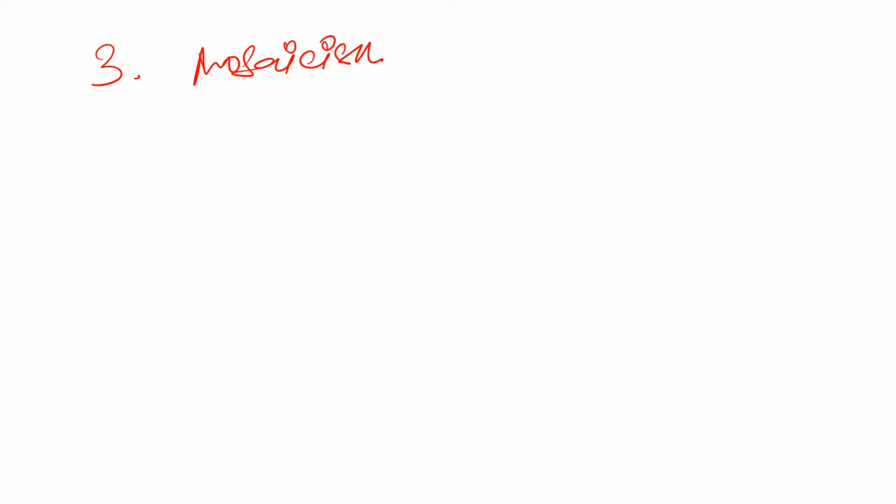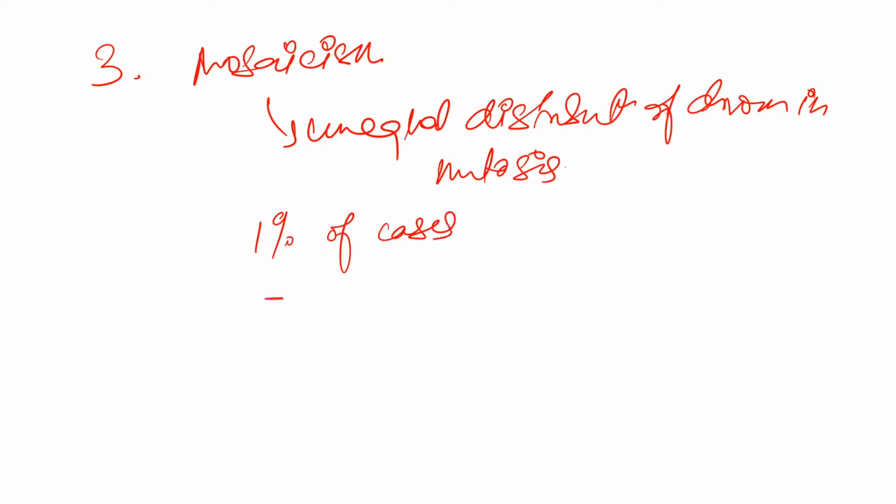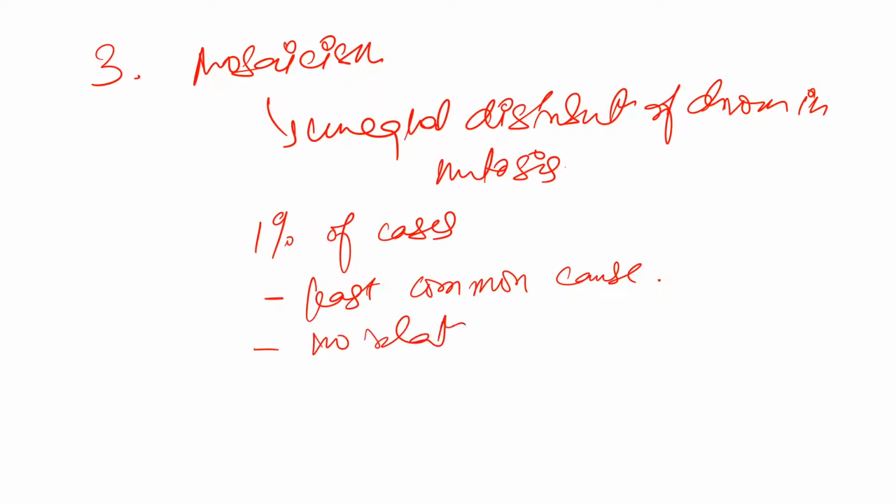Okay, then after Robertsonian translocation, let's see about mosaicism. What does mosaicism mean? Unequal distribution of chromosomes in mitosis. Okay, so this is mosaicism. Seen in 1% of the cases of Down syndrome. Okay, it is the least common cause of Down syndrome, and again here no relation with maternal age.